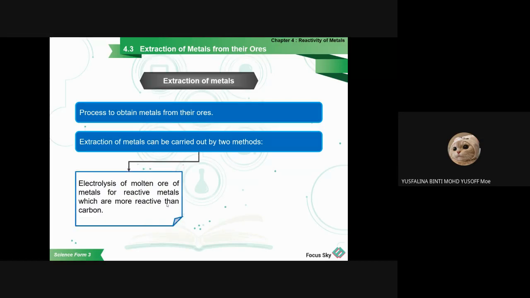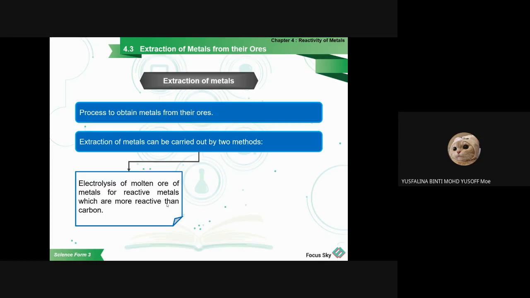Extraction of metals can be carried out by two methods. The first one we call electrolysis. You already learned this, if I'm not mistaken, in Form 2, Chapter 5, water and solution, where you extract the water to form hydrogen and oxygen gas. You have to connect the circuit and use electricity to do the electrolysis.